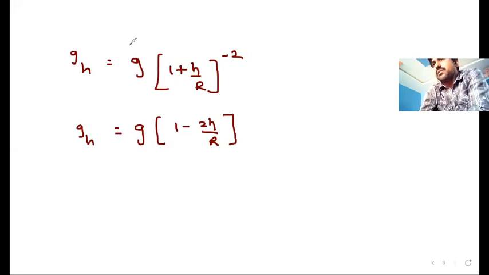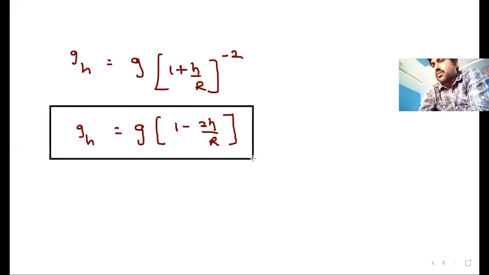In most of the questions, we use this particular equation. Only in a few cases, when this formula is not suitable to use, then only we can use the previous equation, the general equation. But in most of the cases, we use only this particular equation. So variation of G with height only, that is GH equal to G into 1 minus 2H by R. And we have 3 types of error. I think all of you remember the errors: absolute error, relative error, and percentage error. Fractional error and percentage error.